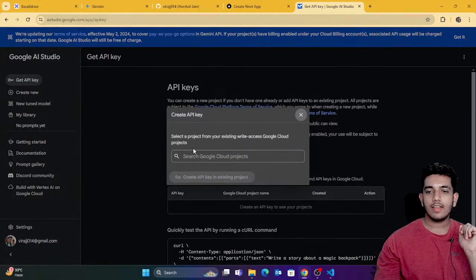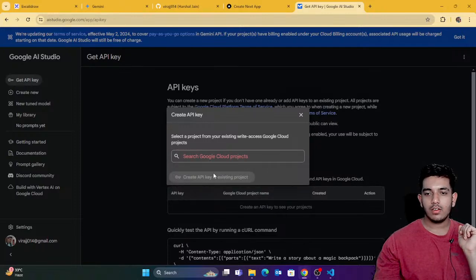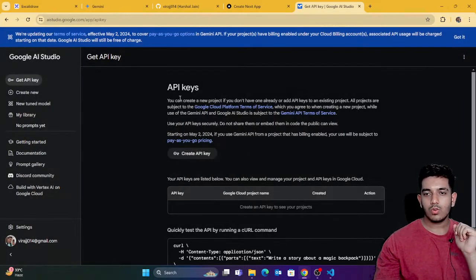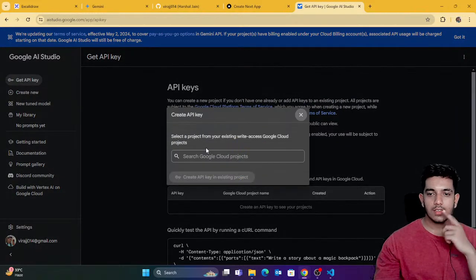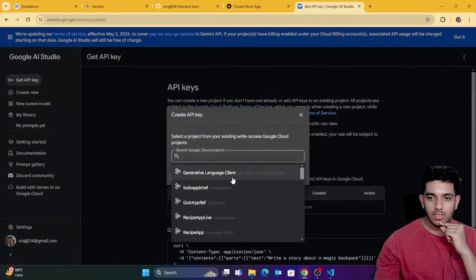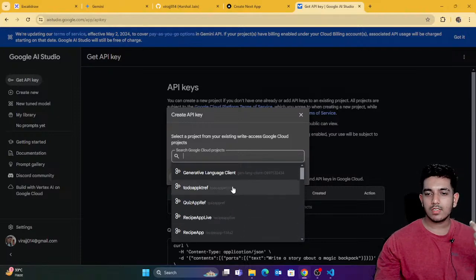Got it. And guys, here you can select a project from your existing ones. So here you can see there are a lot of projects. Okay, so it's saying you can create a new project if you don't have one already, or add API keys to an existing project. Okay, so we can create a new project if we want. We are able to see some projects. If you are not able to see any projects, you might be getting a create new project option. But I can just select any random one.